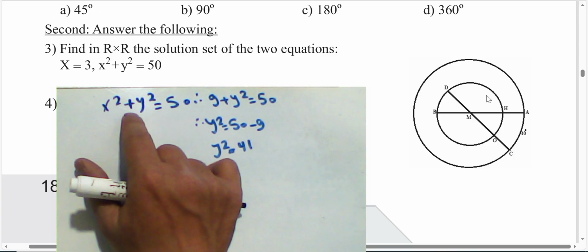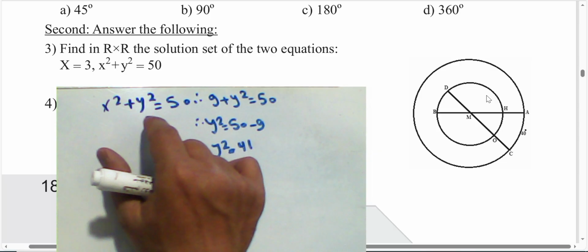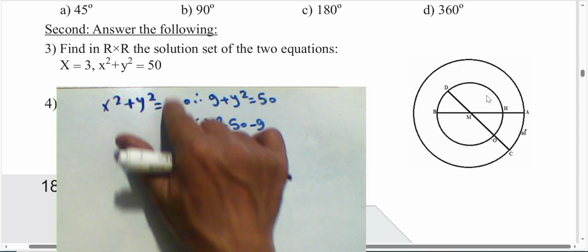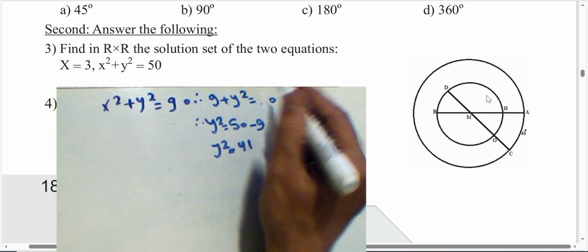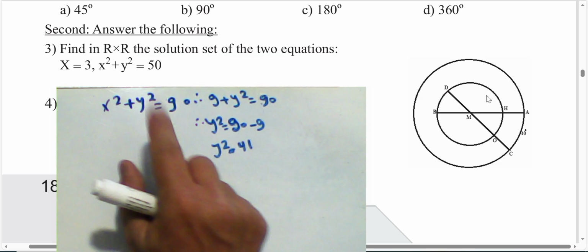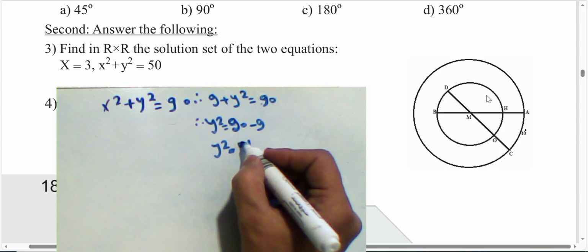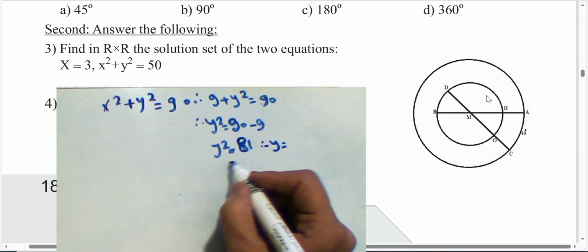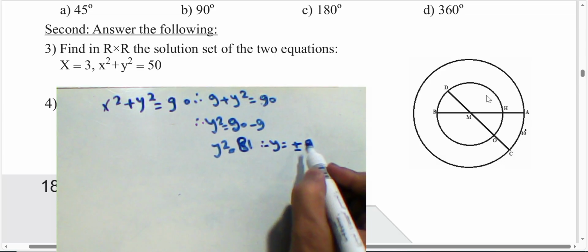x power 2 plus y power 2 equal 50. Okay, I will change 50 here to 90. We change the number here to 90. Then 90 minus 9 will be 81. The value of y will be the square root of 81, positive or negative 9.